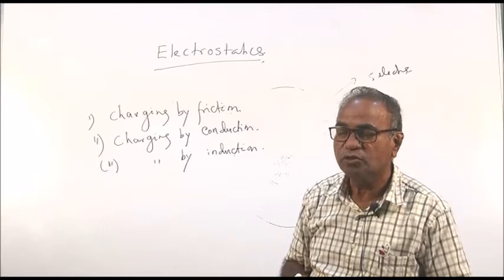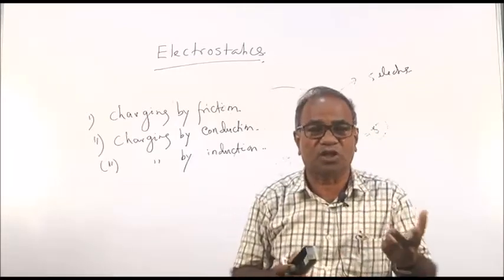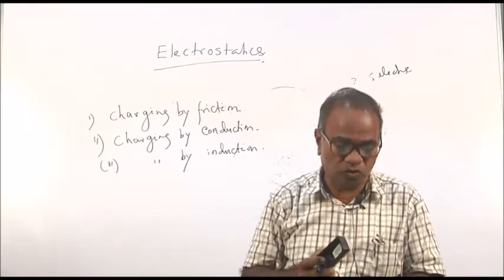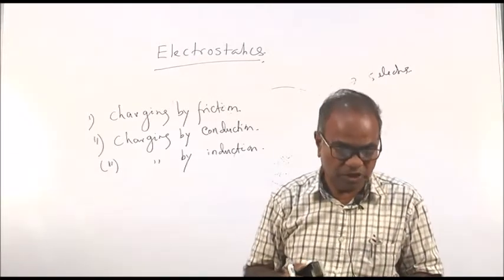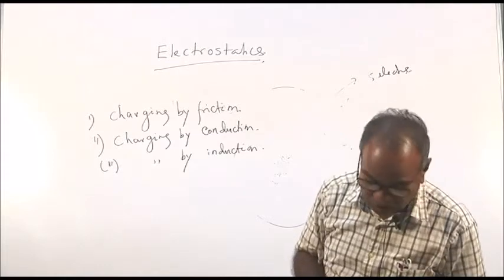Charging by friction: when glass rod is rubbed with silk or amber is rubbed with a woolen cloth, the charge that is developed is called charging by friction. And then the second one is charging by conduction.